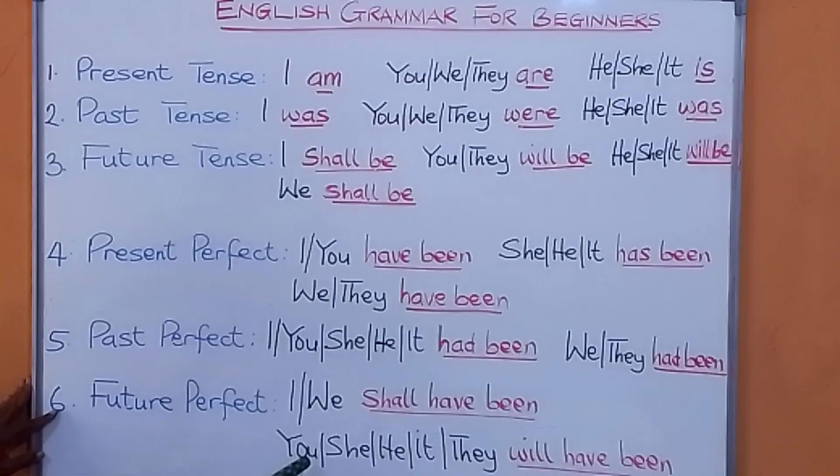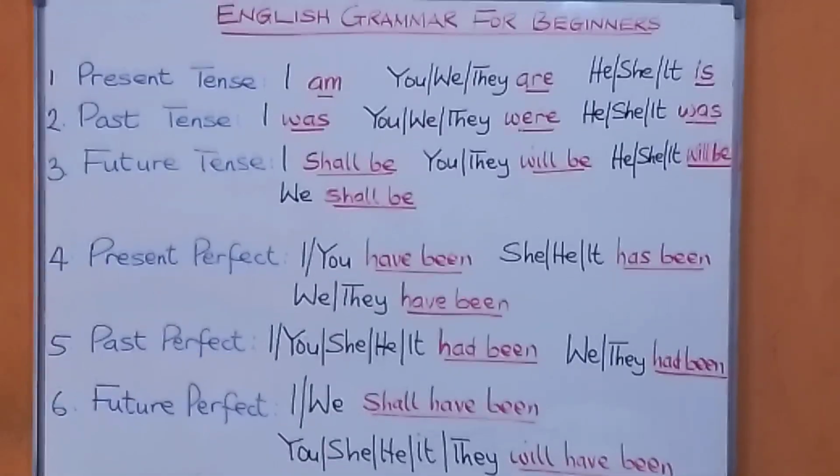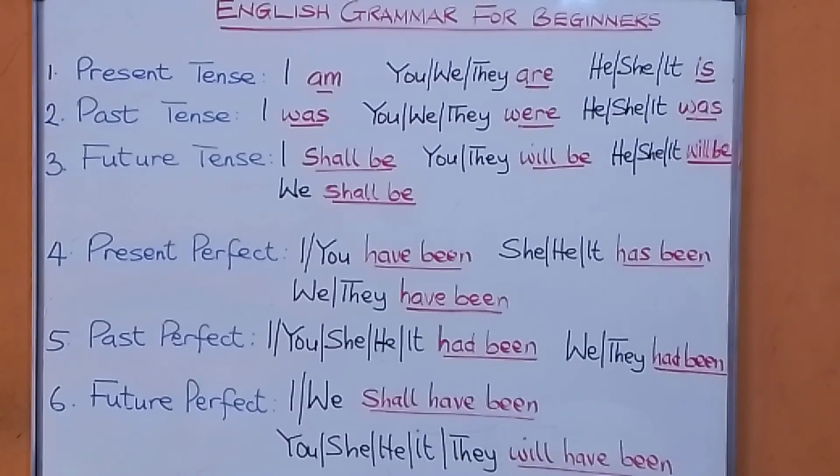Future perfect. If you want to use you, she, he, it, they, you say will have been. You will have been there by tomorrow morning. She will have been okay by Wednesday next week. He will have been in Johannesburg by Monday next week. It would have been another day on Monday. They would have been in Durban by Monday next week. And so that's the simple way for beginners to know how to put their grammar.